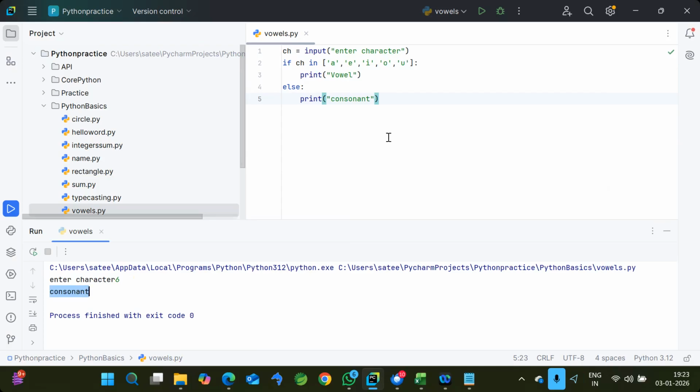understand the syntax of the conditional statement called if else. So here I explained whether the given character is a vowel or not. So is this program clear or not?